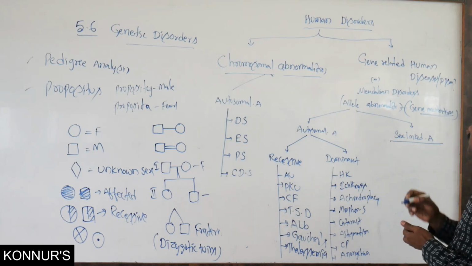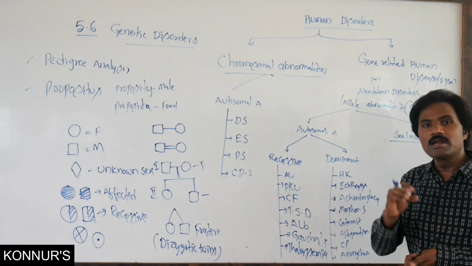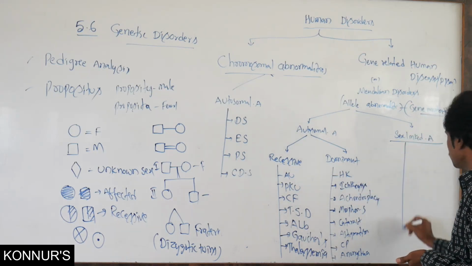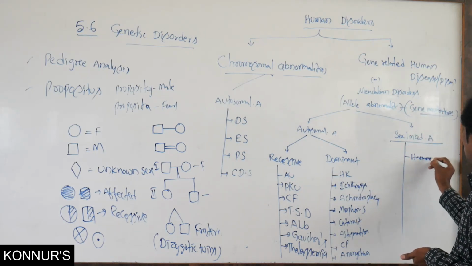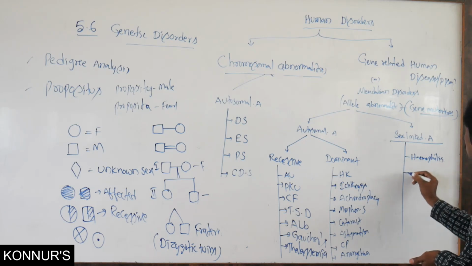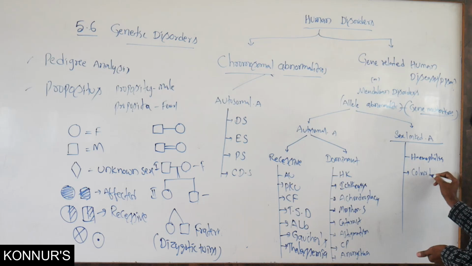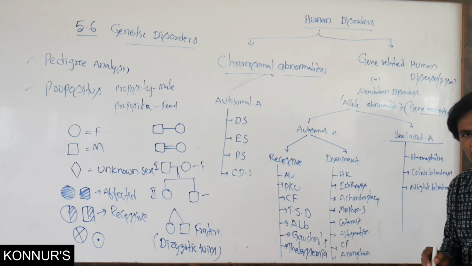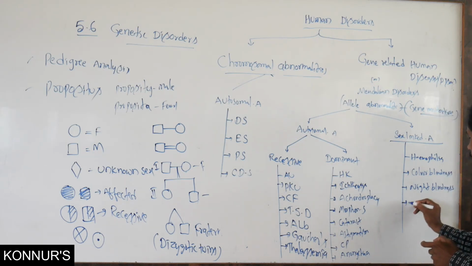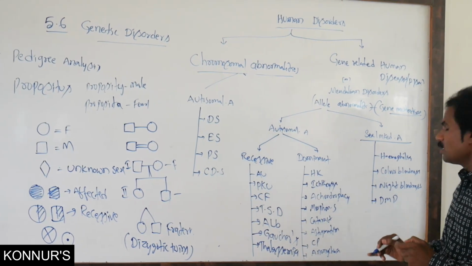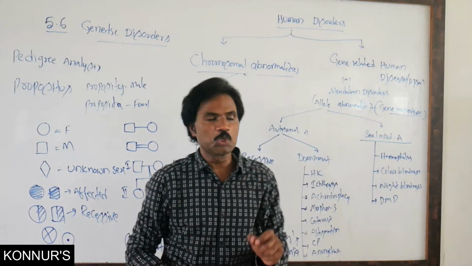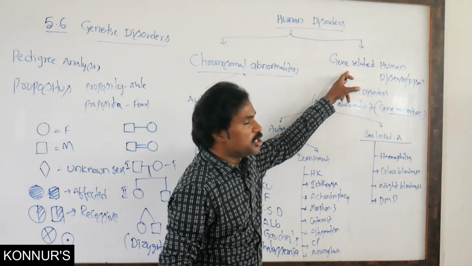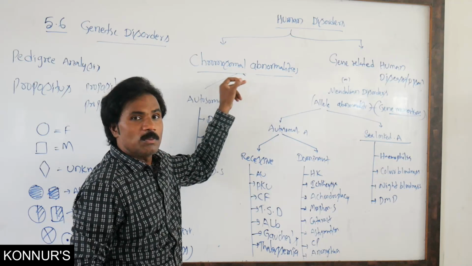Then sex-linked abnormalities related to gene mutation, here related to hemophilia. Then color blindness, night blindness. Then Duchenne muscular dystrophy. So these are gene related, these are related to chromosomal abnormality.